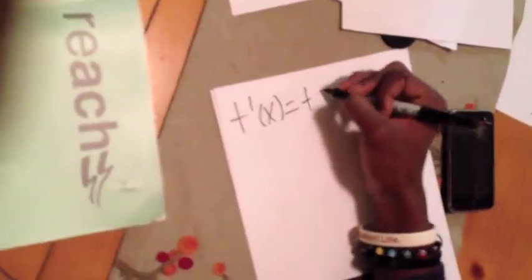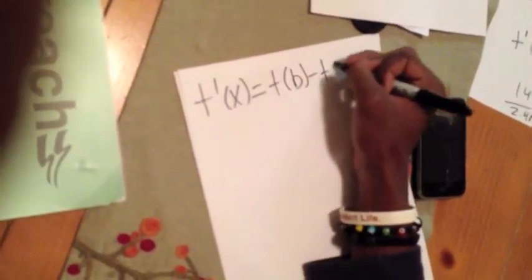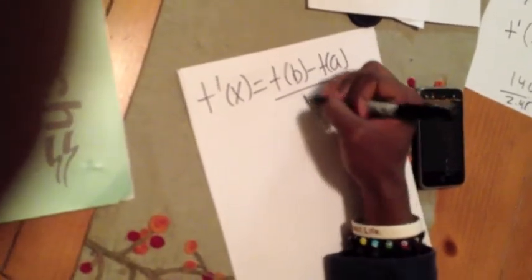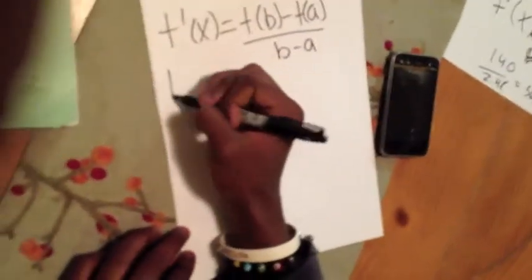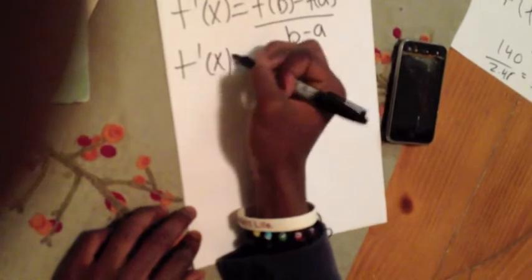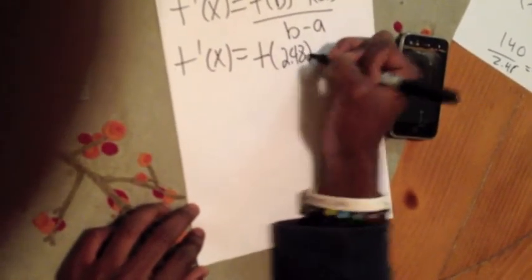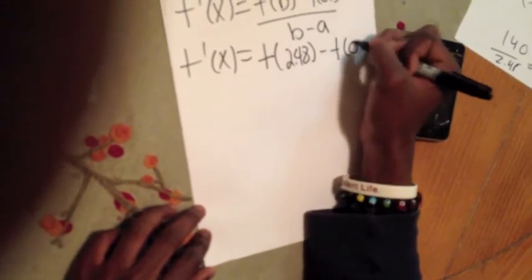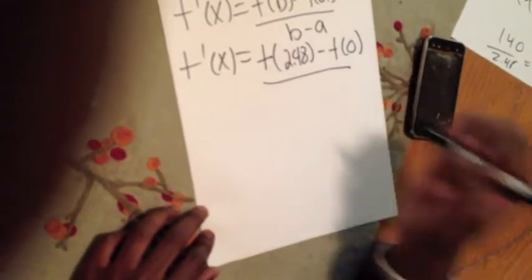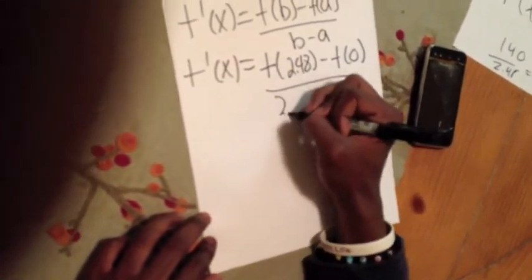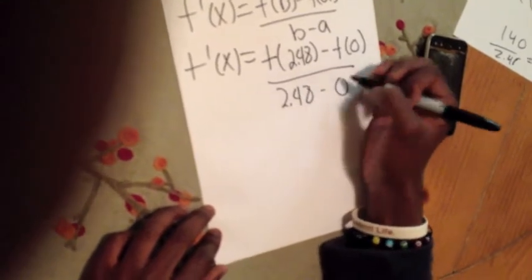Today we'll be doing our third and final example, instantaneous rate of change of the temperature of the water boiling. So we have T prime of x equals T of b minus T of a over b minus a. When you plug in the actual values, it is T of 2.48 minus T of 0 divided by 2.48 minus 0.